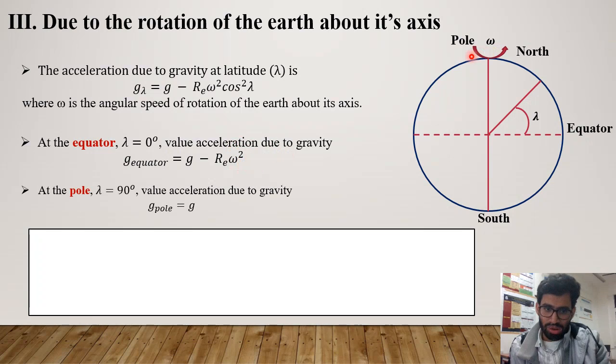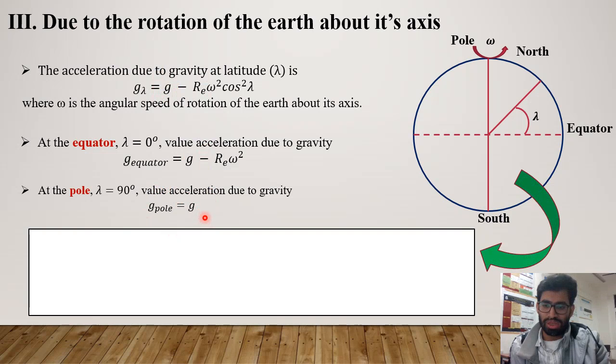And at the pole, we all know this angle, lambda, will be 90 degrees. So the value of acceleration due to gravity g_pole is equal to g, because cos 90 degrees is 0, and therefore this product will be 0. So g_lambda will be equal to g. Therefore g_pole is equal to g.